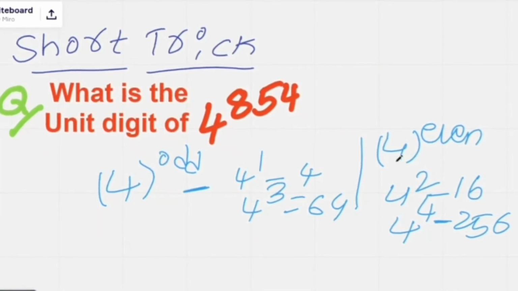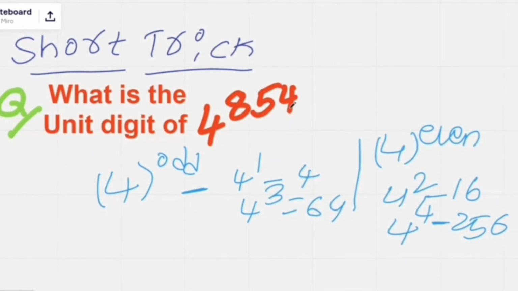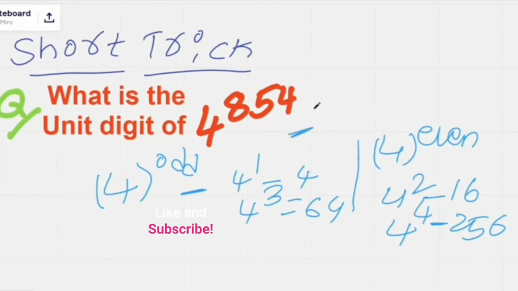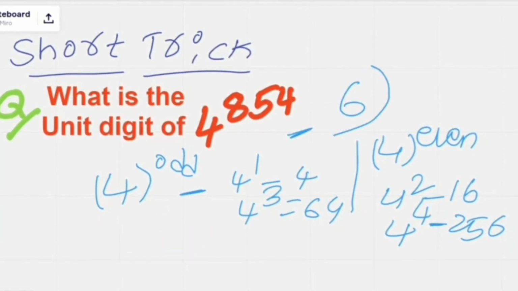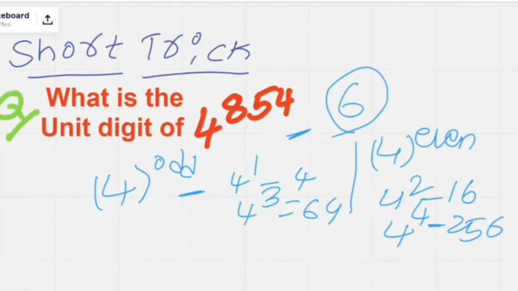So here it asks what is the unit digit of 4 power 854. 854 is an even number, so for 4 to the power of any even number the unit digit is 6. So the answer is going to be 6. If you get any odd number, for example 253, then the answer is going to be 4. In this scenario the answer is 6. I just want to share with you this simple and awesome trick. It is useful for all numbers that are raised to the power 4.